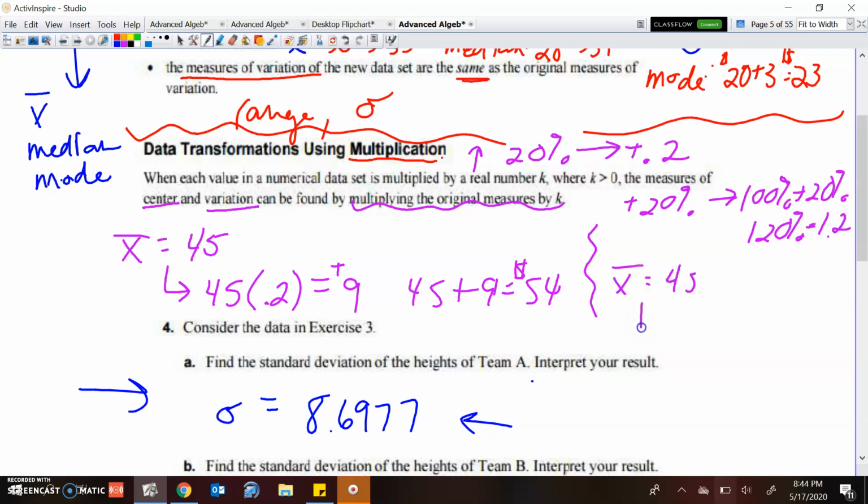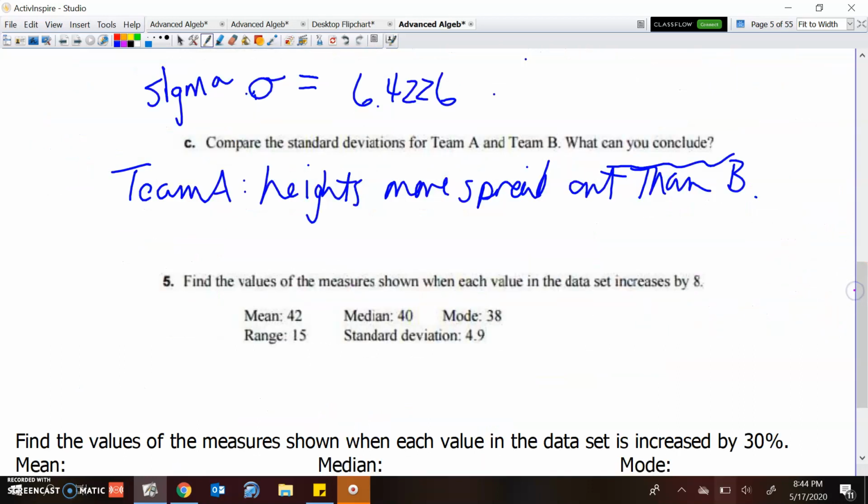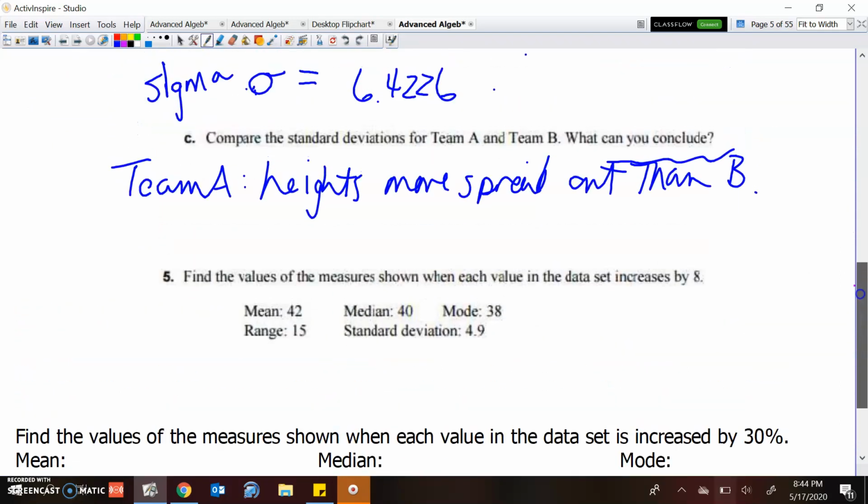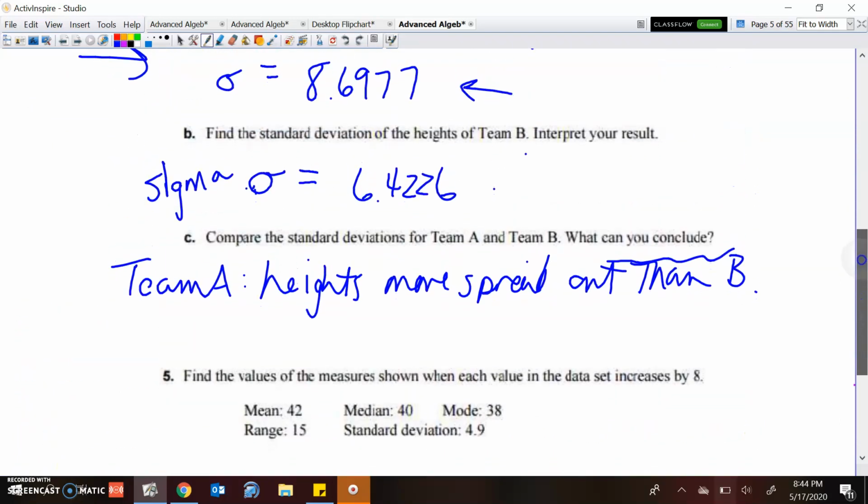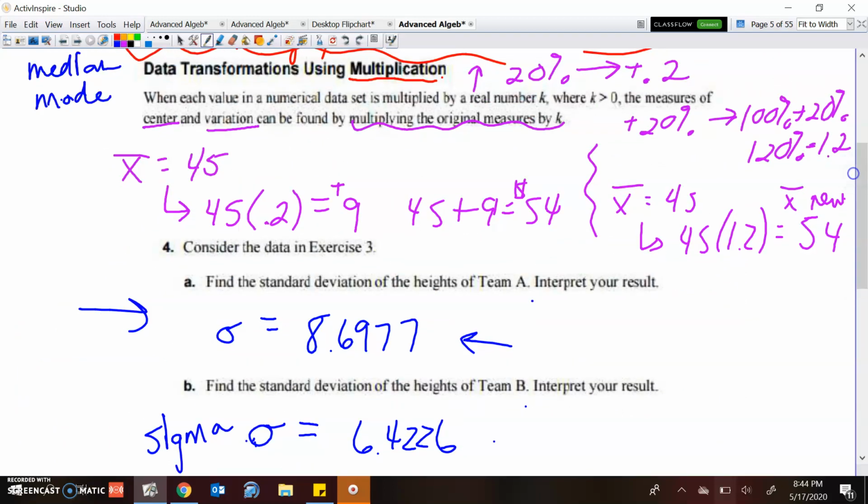Well, then I can do 45 times 1.2, and if I multiply those right off the bat, I'm going to get 54. Okay, so 45 times 1.2, and that gives me 54. So my new mean would be 54. Now you would do this for every one, the mean, the median, the mode, and range and standard deviation.